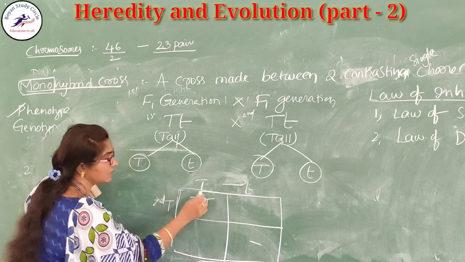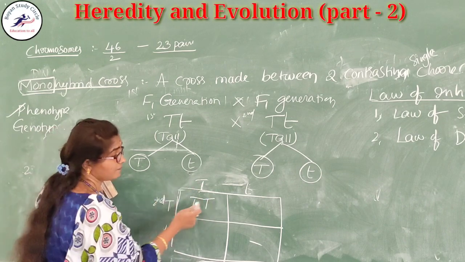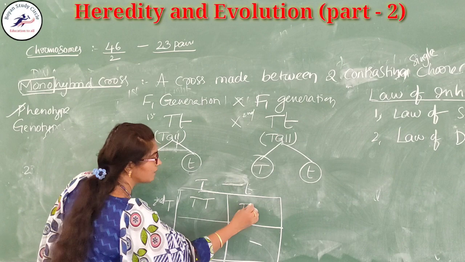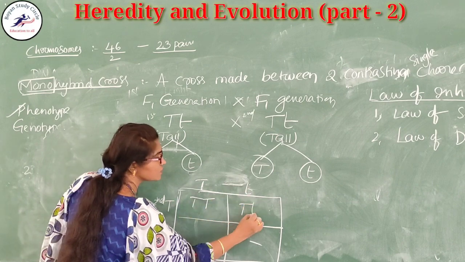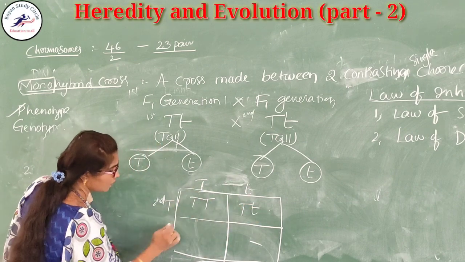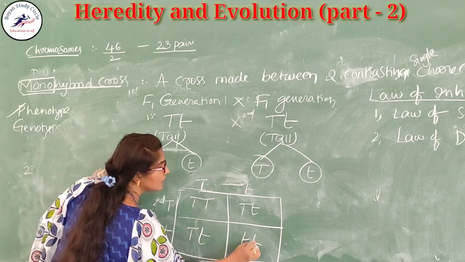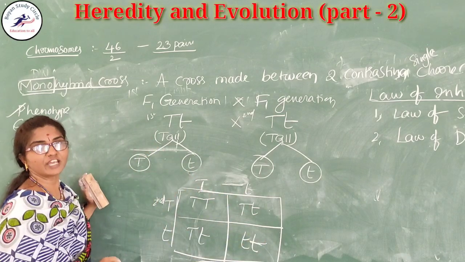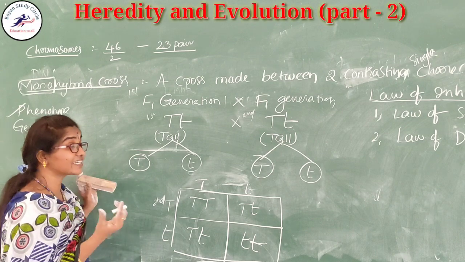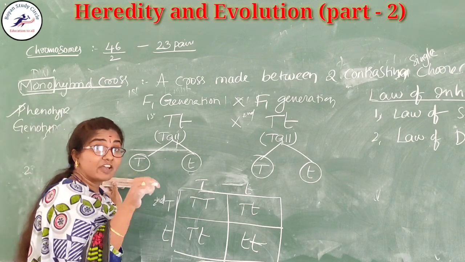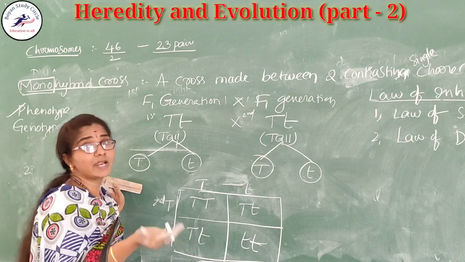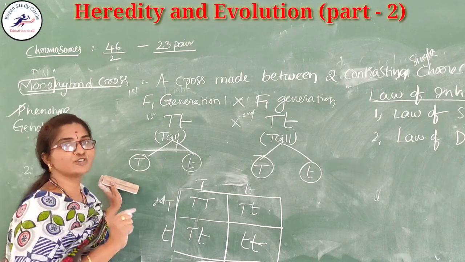What he obtained: capital T, here in the second plant capital T and small t, and here also capital T, small t, and here small t. Okay. Now the character which is not present in the F1 generation is expressed outside in the F2 generation.